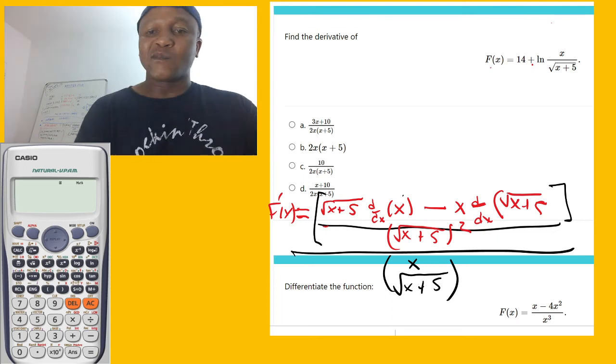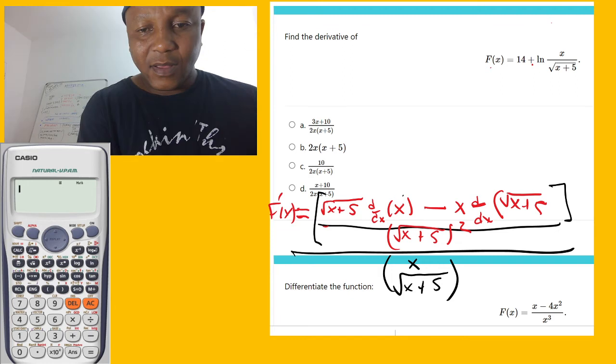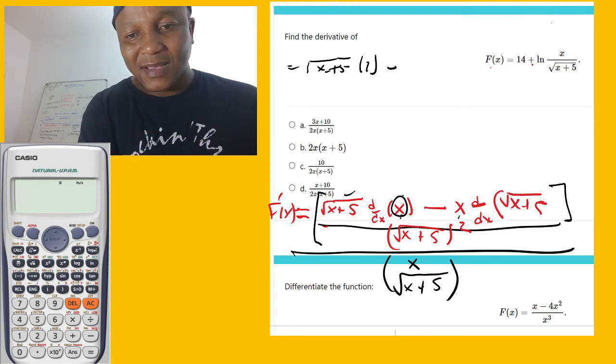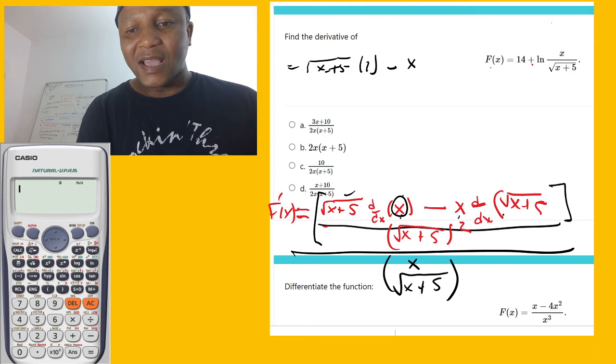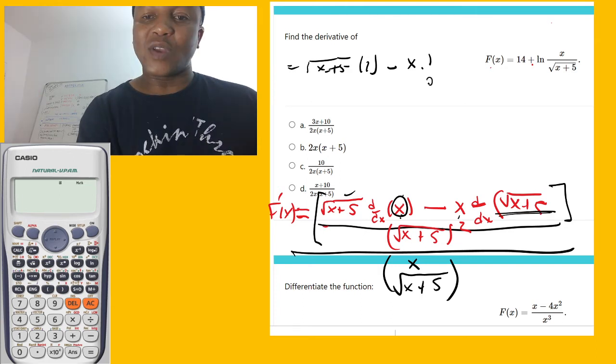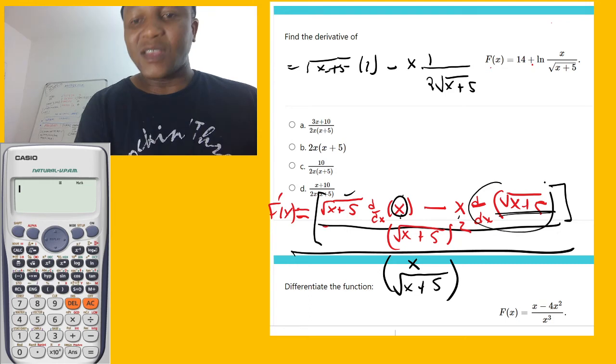Okay. So I'm going to say then, when you differentiate the x, you get 1. So it's going to be equal to, we still have the square root of x plus 5, which is this one here. And when you differentiate x, you get 1. And the minus, minus. This is x, this is x. Now, this when you differentiate is going to give you 1 over 2 square root of x plus 5. This one right here, when you differentiate, you get that.